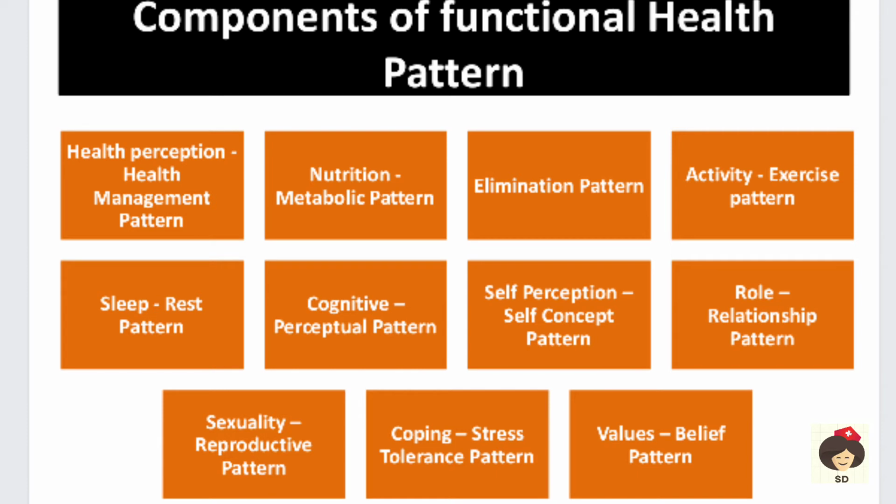Next, coming to the components of functional health pattern. Okay, so there are mainly 11 components. So first is health perception and health management pattern, nutrition metabolic pattern, elimination pattern, activity exercise pattern, sleep and rest pattern, cognitive and perceptual pattern, self perception and self concept pattern, role relationship pattern, sexuality and reproductive pattern, coping and stress tolerance pattern, values and beliefs pattern. Okay, so these are the 11 functional patterns. So we will deal with them one by one.